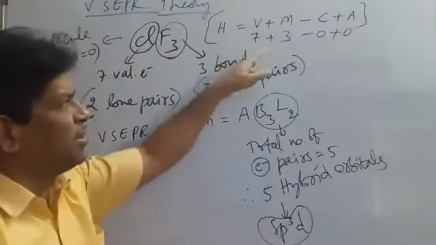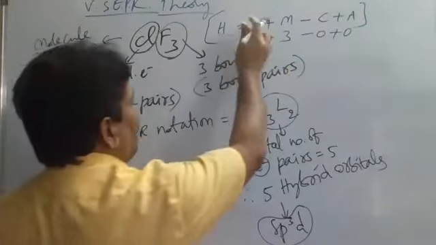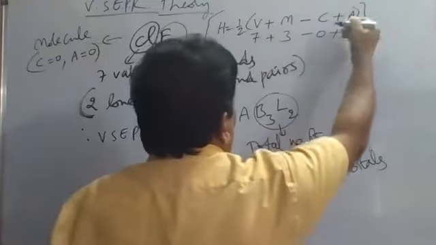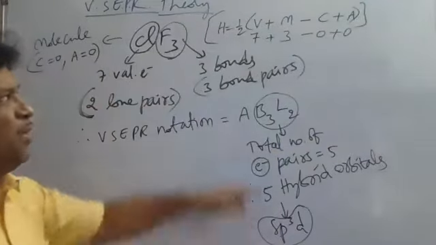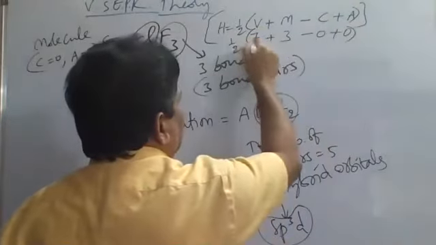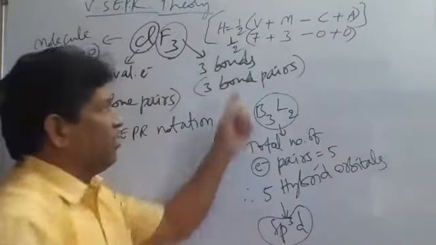So now 7 plus 3, how much? 2. So here we have to take this formula: H is equal to half of V plus M minus C plus A. So half into this one here, half of 7 plus 3.